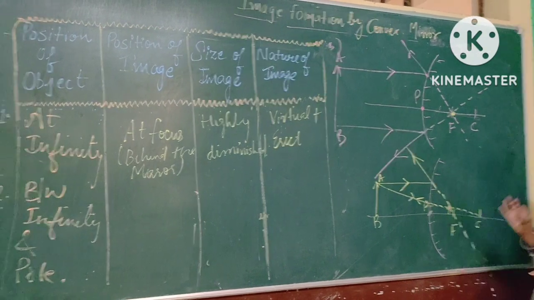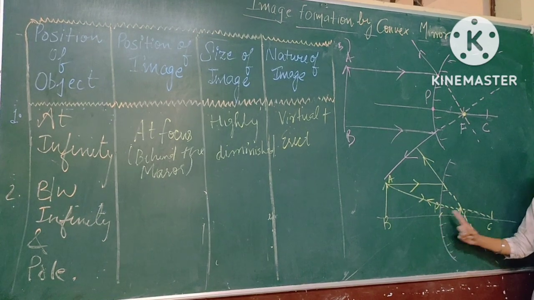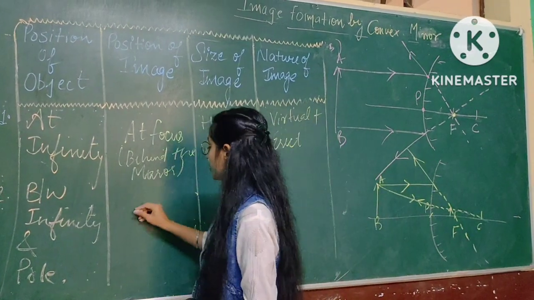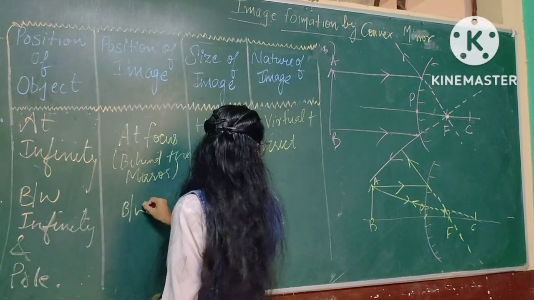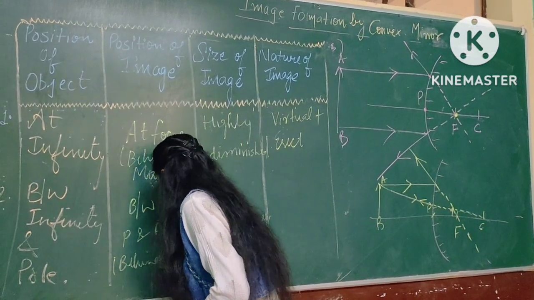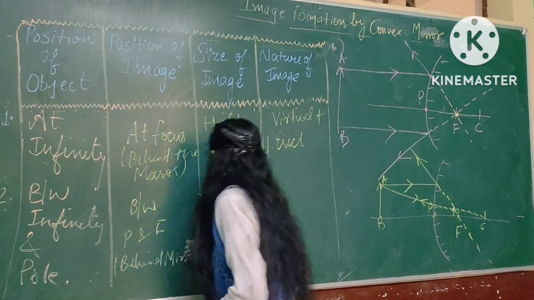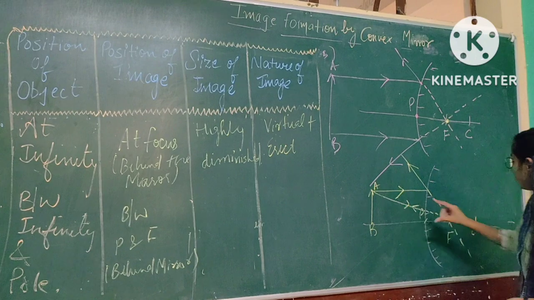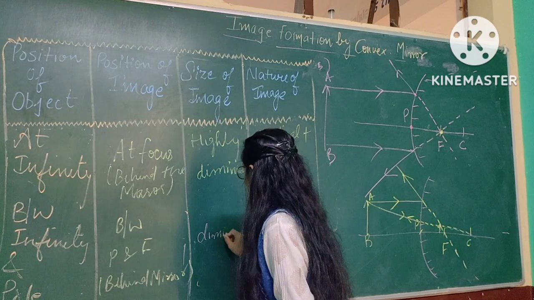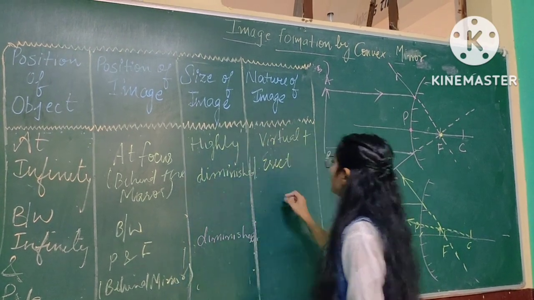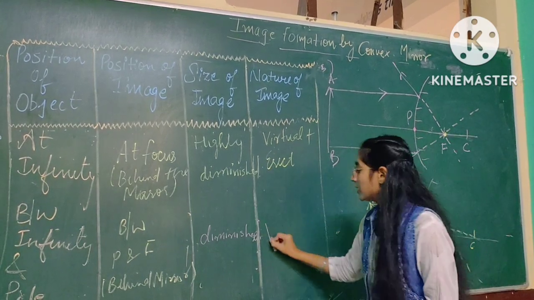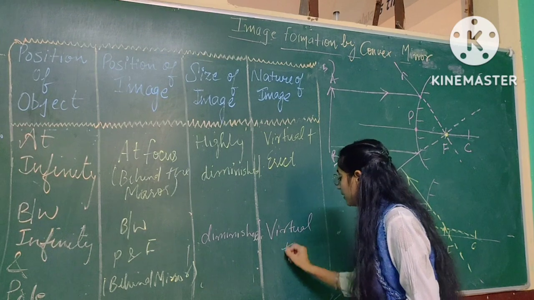So what is the position of the image? It will be somewhere between P and F, behind the mirror. What is the size of the image? That is diminished. Nature of the image: the image is formed on the right side, or behind the mirror, so the nature of the image is virtual plus erect.